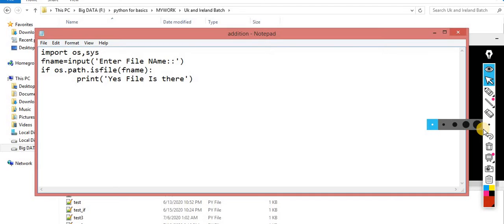Now what I want to do: f is equal to open. Which file do I want to open? The file which I ask from the user, in read mode. If this file is not available, then what I have to do is print "file not present, sorry".